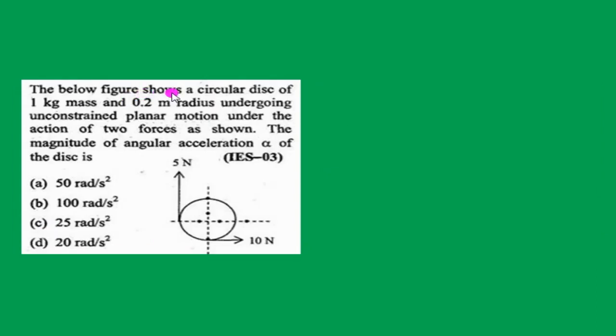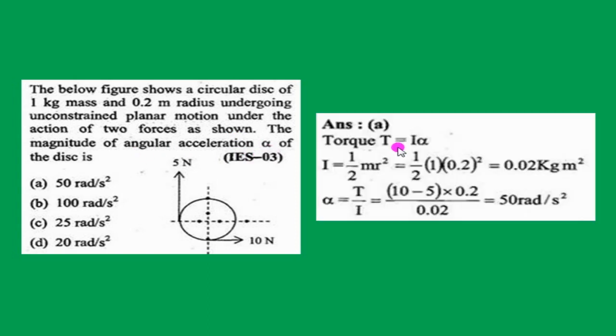The below figure shows a circular disc of 1 kg mass and 0.2 meter radius undergoing unconstrained planar motion under the action of two forces as shown. The magnitude of angular acceleration alpha of the disc is, we know that torque is equal to I alpha. I is nothing but mass moment of inertia. For the circular disc, it is mr square by 2. So mass and radius is given. Substitute here to get I.